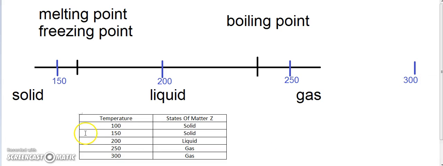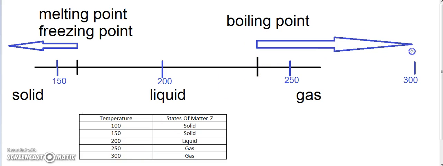So one more time, 100 and 150 must be below this point because it is a solid. That means the freezing point is somewhere between 150 and 200. We know the boiling point is before 250, because by 250 degrees Celsius it is already a gas.